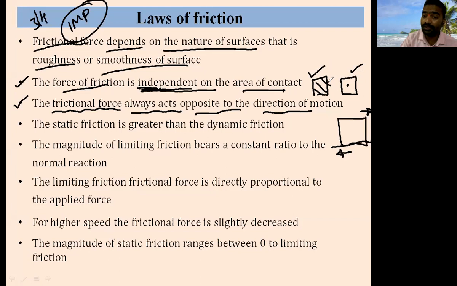It depends on the nature of the surface, whether it is a rough surface or a smooth surface. It is not depending on the area of contact, whether it is only on this area or on this area. It is depending only on the nature of the surfaces. It is independent of the area of contact. We are not considering area. You have seen frictional force, coefficient of friction, angle of friction. Has any area term come in there?